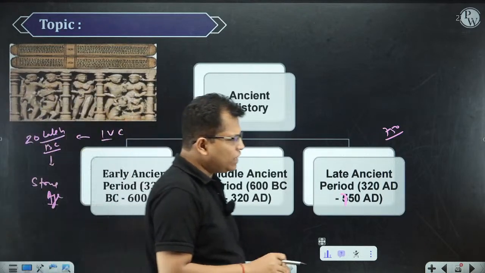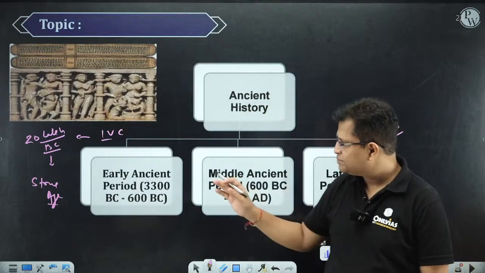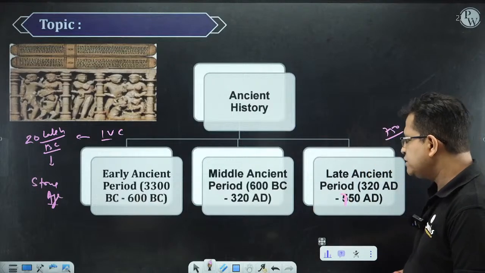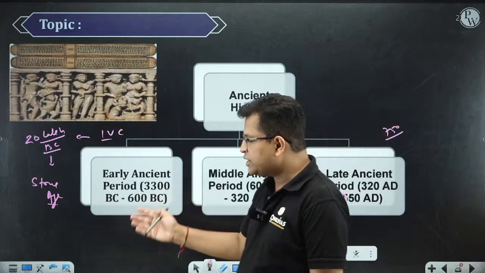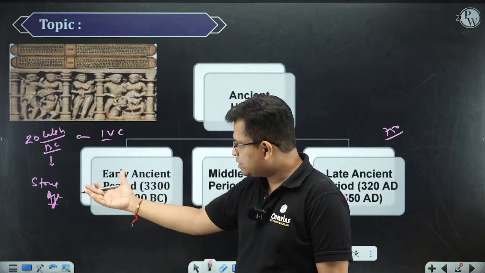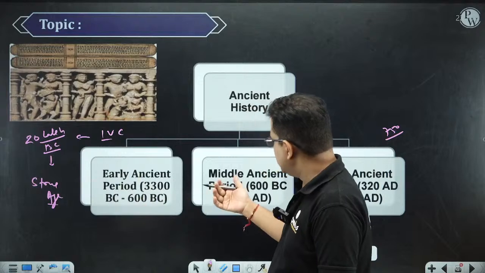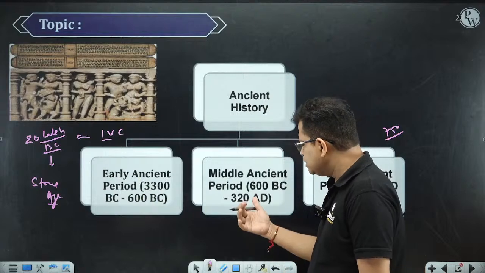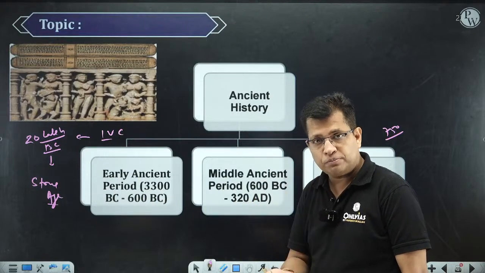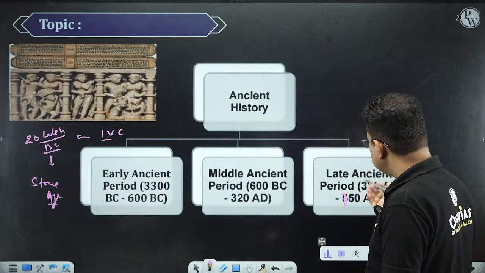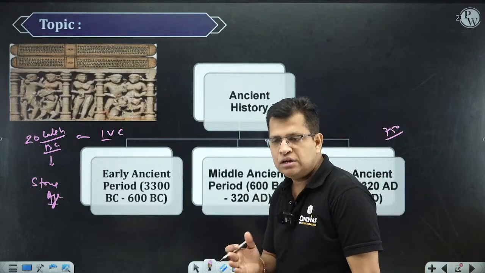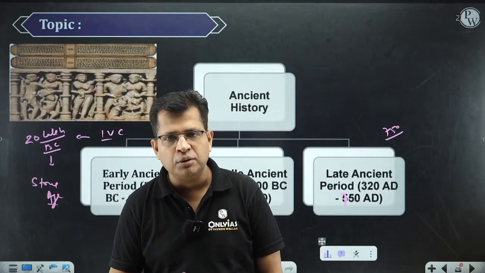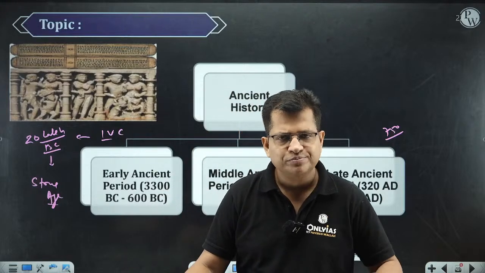So we can broadly categorize ancient history into three phases: early ancient, middle ancient, and late ancient. Early ancient is from IVC generally, but we will consider the Stone Age also in this part. Then middle ancient, from the 6th century BC, the Mahajanapada or Buddha period, till 320 AD, the beginning of the Gupta period. Then the late ancient period, from the decline of the Guptas till 750, before the beginning of early medieval India, or you can say feudalism in India, right?